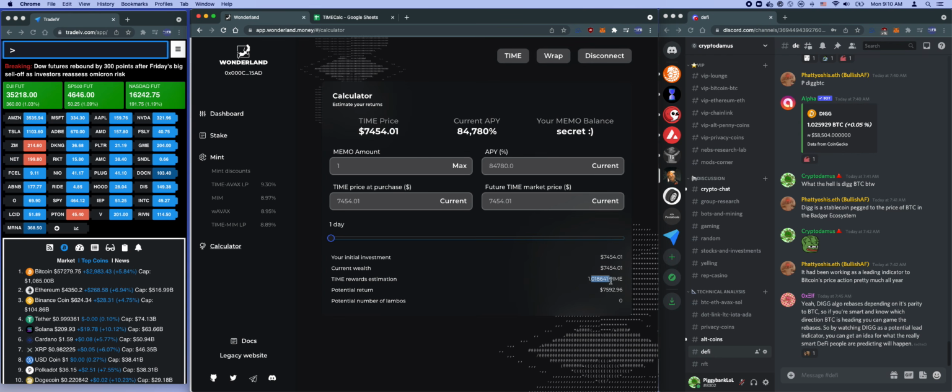And this is the return in Time, and this is the return in dollars, which is $7,592. So you went from 74.54 to 75.92. That's about a return of $140 in 1 day. So that's pretty cool. And here you've got a sort of joke thing, the potential return in Lambos. I think the cheapest Lambo is like $275,000. So yeah, watch what happens. So that's 1 day. Let's do some math.